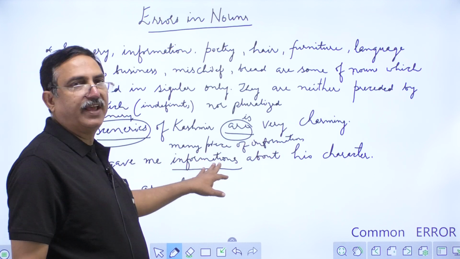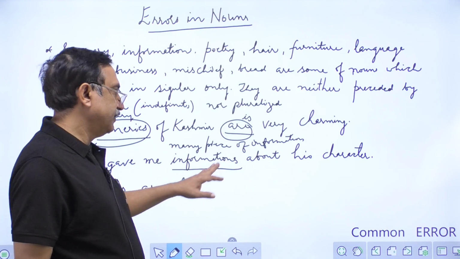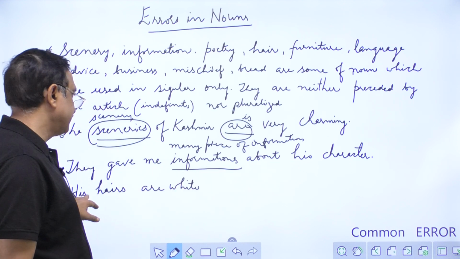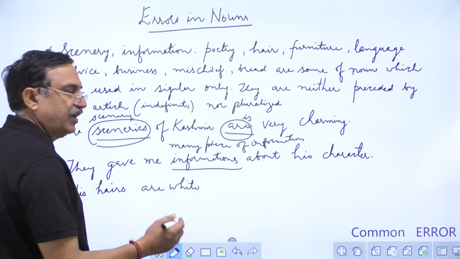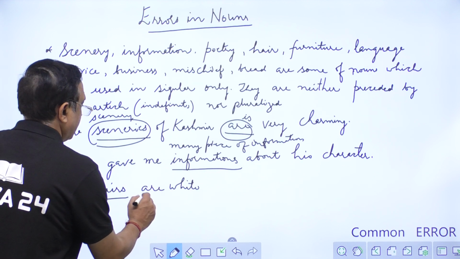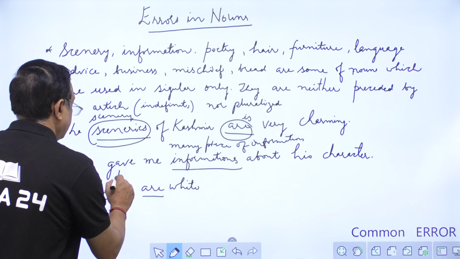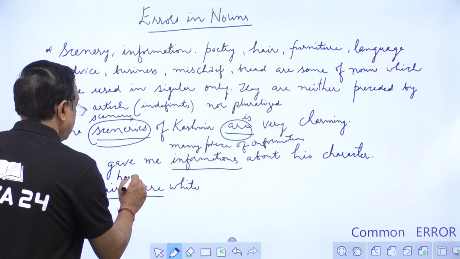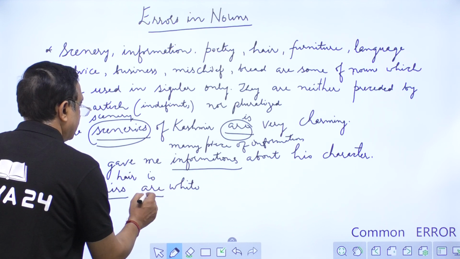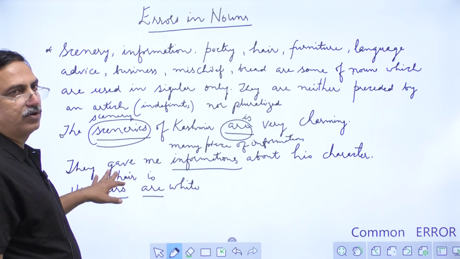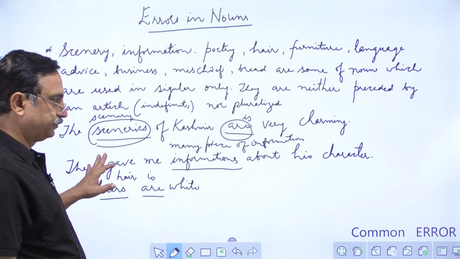So we cannot put S here. Third sentence, his hairs are white. So here's an R. So his hair is white. So we cannot pluralize this.